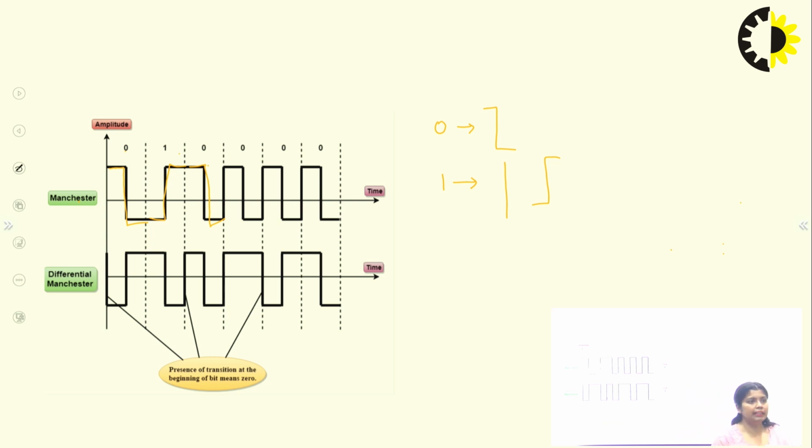One more thing in the differential Manchester. In NRZI, when the next bit is 1, there is a transition. In the differential Manchester, when the next bit is 0, then the transition takes place.